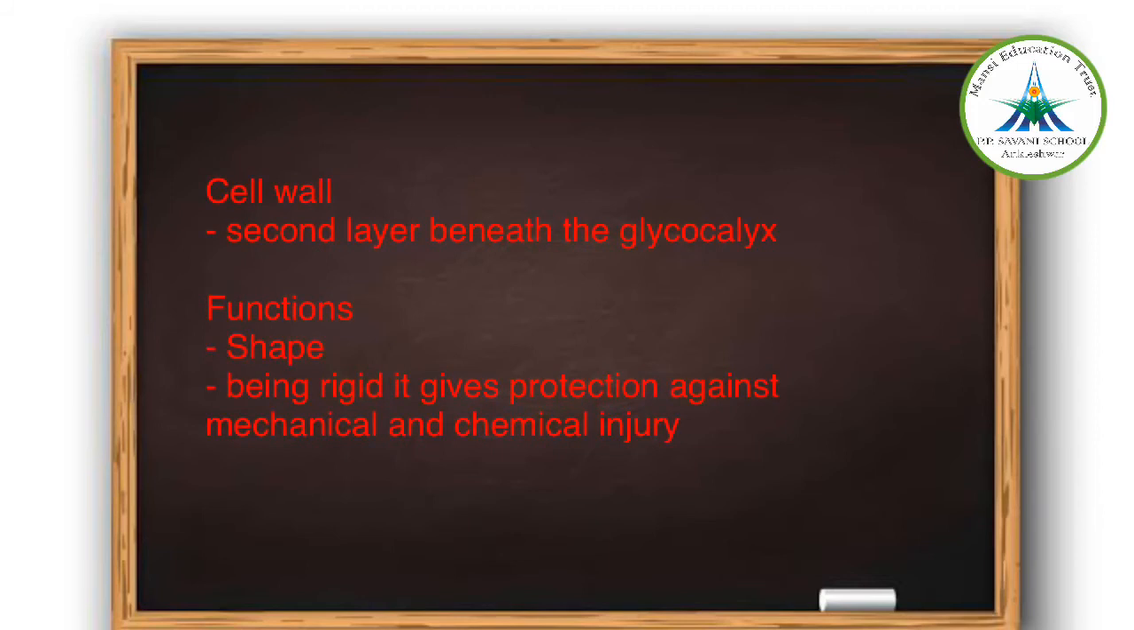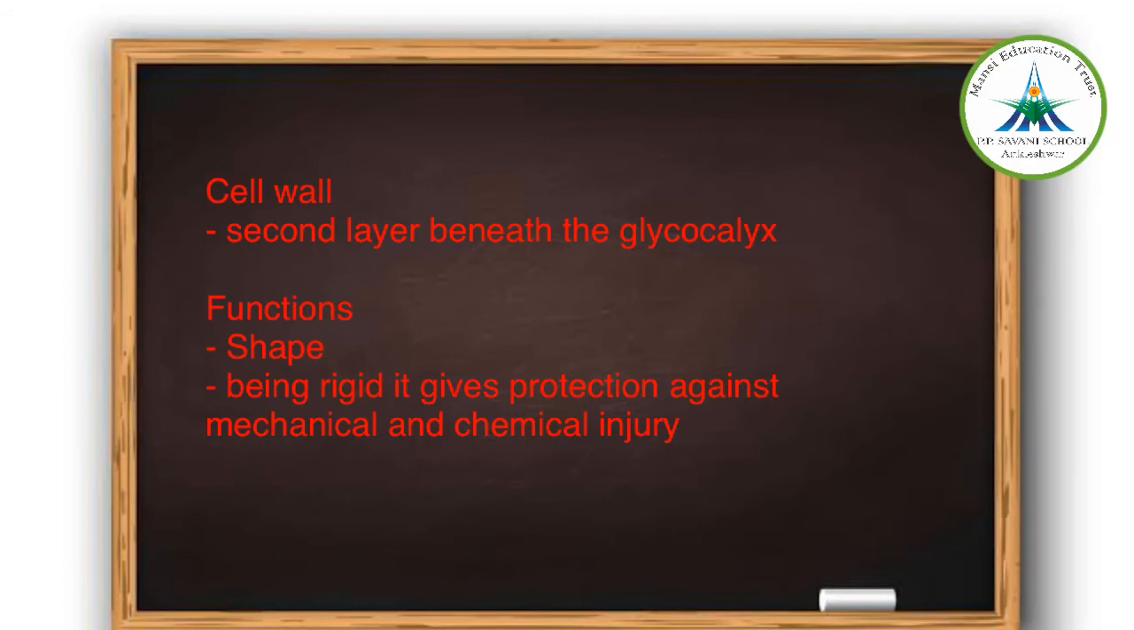The next one, the cell wall. The second layer of the cell envelope, the cell wall, is present beneath the glycocalyx. What is the function of a cell wall? As we all know, it gives shape, and here it gives shape to the bacteria. Being rigid, it gives protection as well against mechanical and chemical injury and even pathogens.